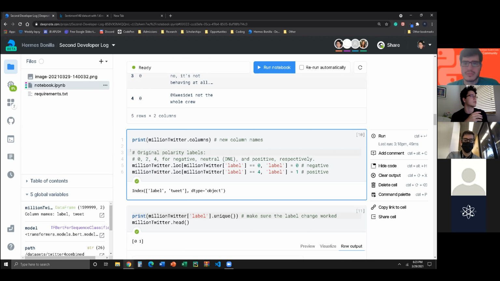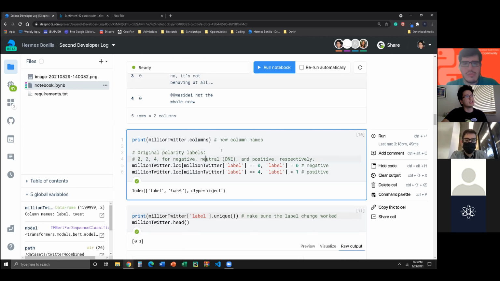They're telling us 0 is negative, 2 is neutral, which I put as DNE, which stands for does not exist, because for whatever reason, they gave us a label, but they didn't actually have any data for neutral. So little mistake on their end, but for our purpose, it's still okay because we're just going to be focusing on the negative and positive, which in this case is 0 and 4.